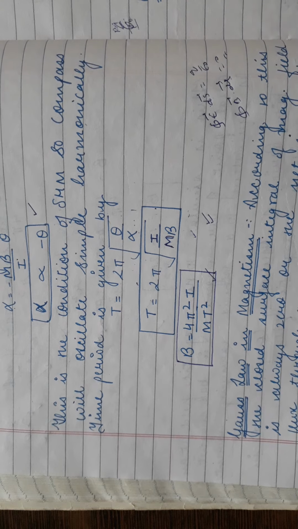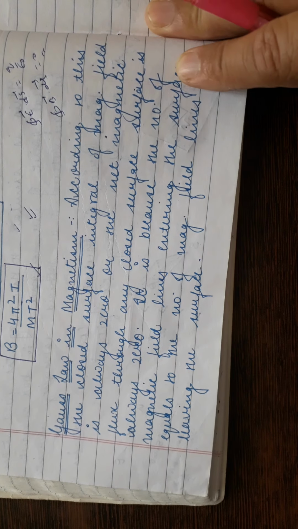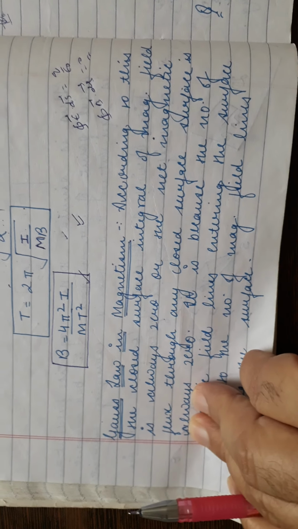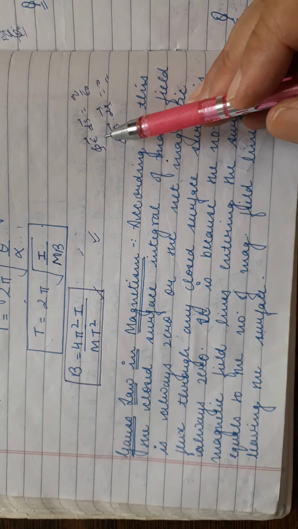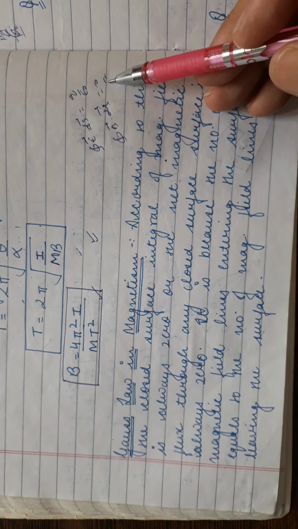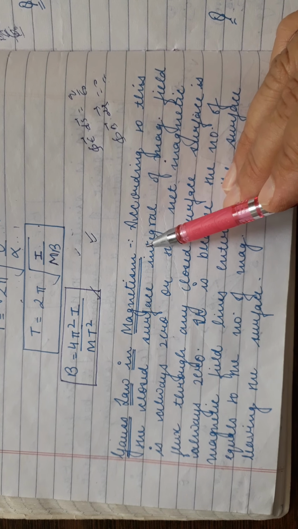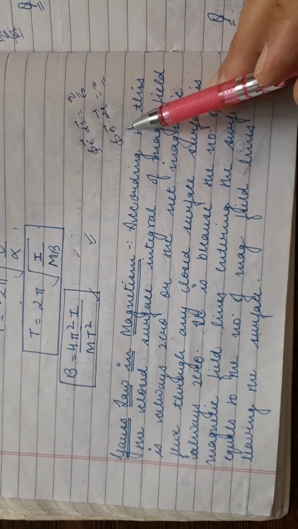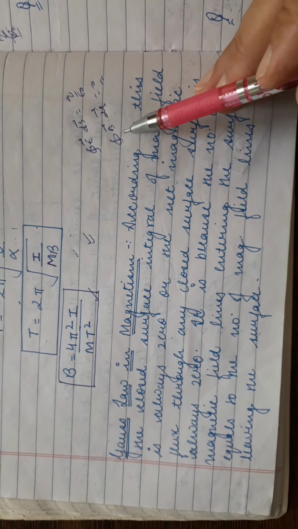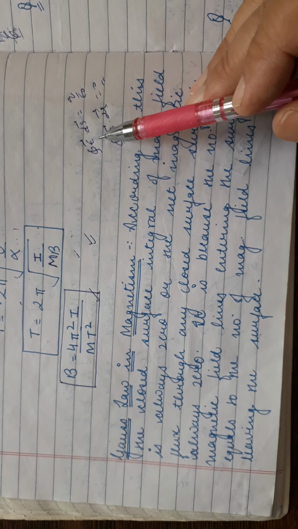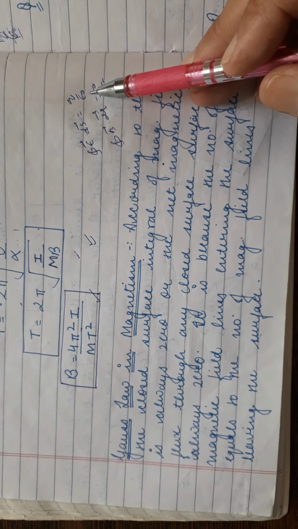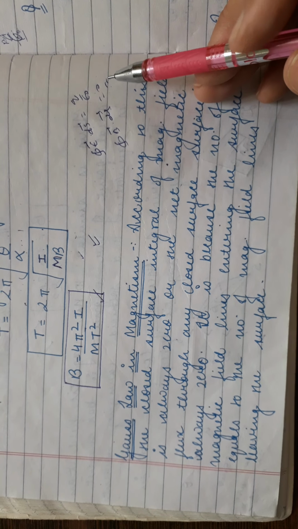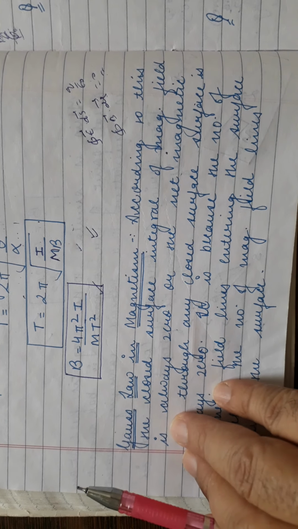Now, direct statement only: Gauss law in magnetism. As you have done Gauss law in electrostatics, what is Gauss law in electrostatics? The closed surface integral of electric field is equal to q upon epsilon naught. Gauss law in magnetism talks about the surface integral of magnetic field. The surface integral of electric field over a closed surface is q upon epsilon naught, but the surface integral of magnetic field over a closed surface is zero. Very important, it is zero.